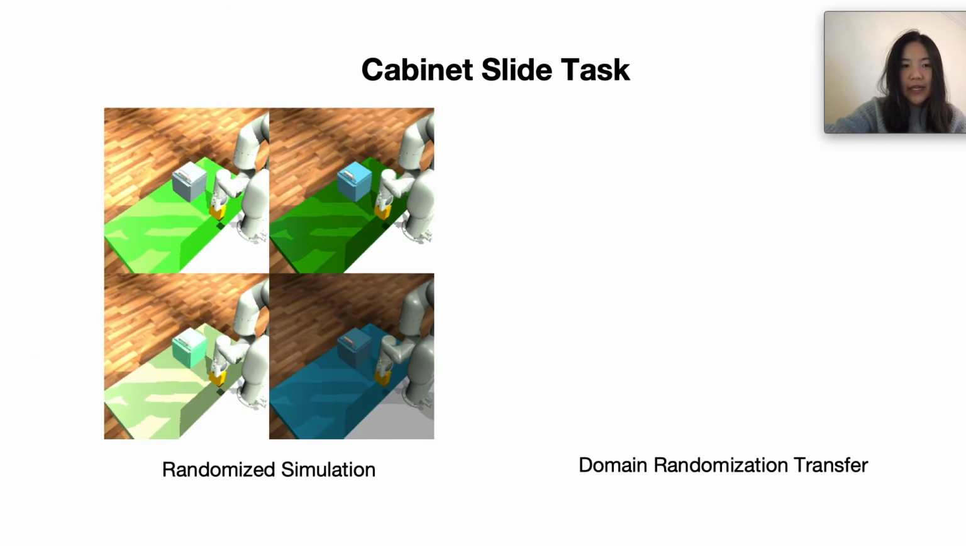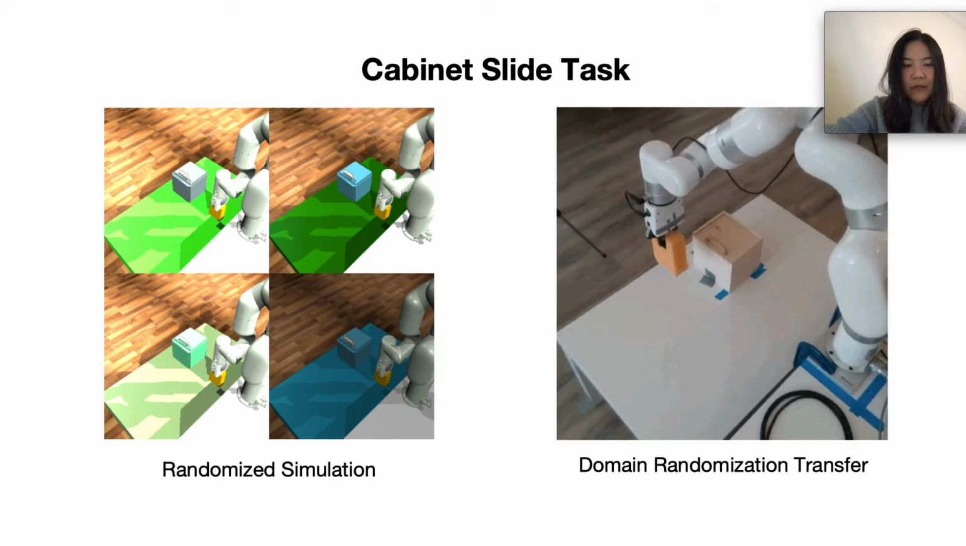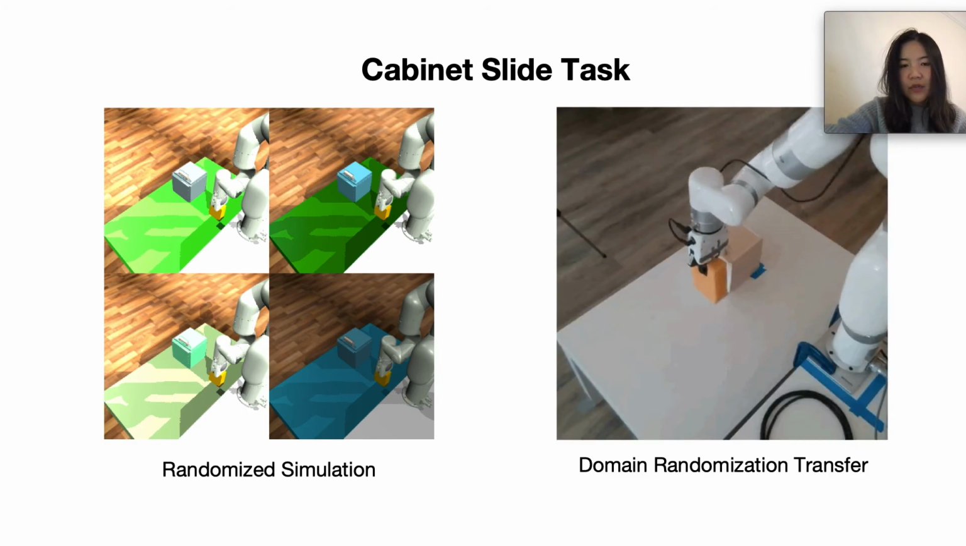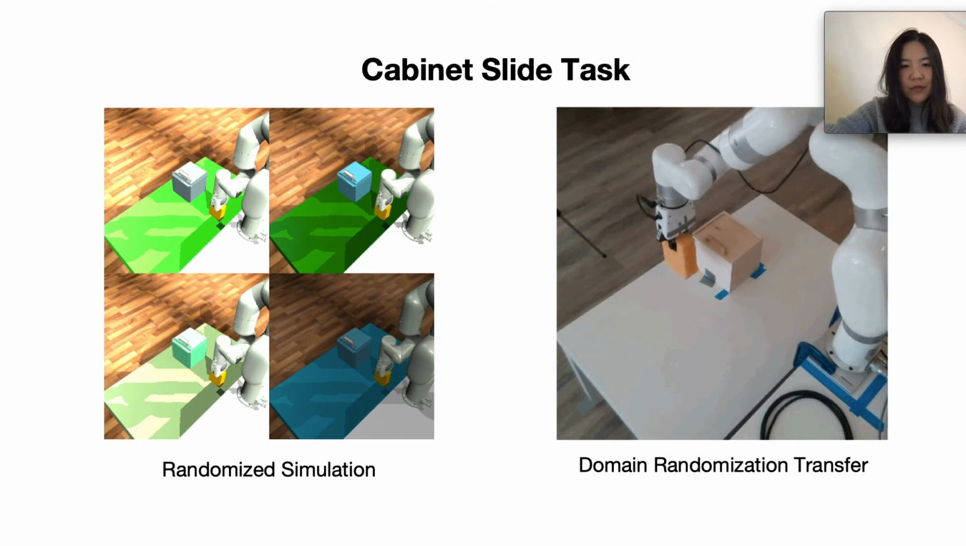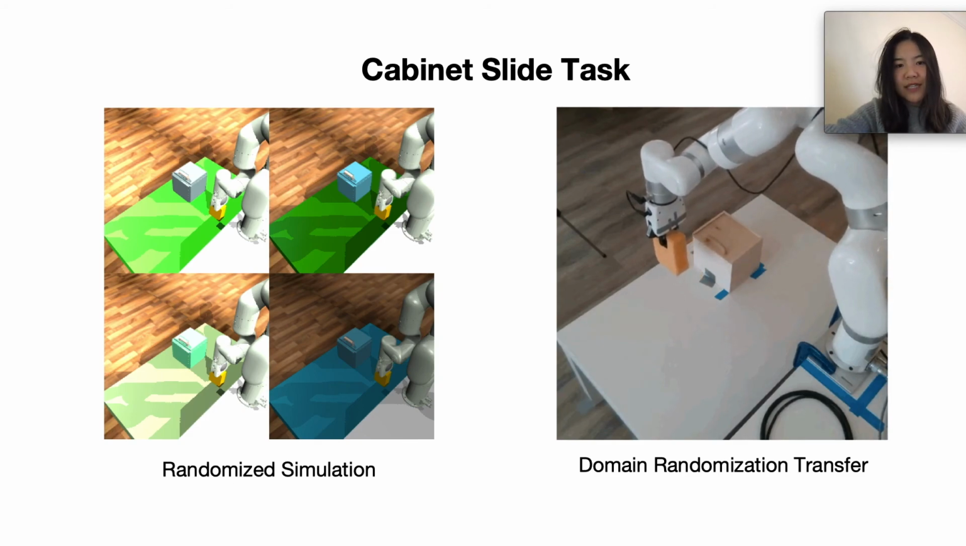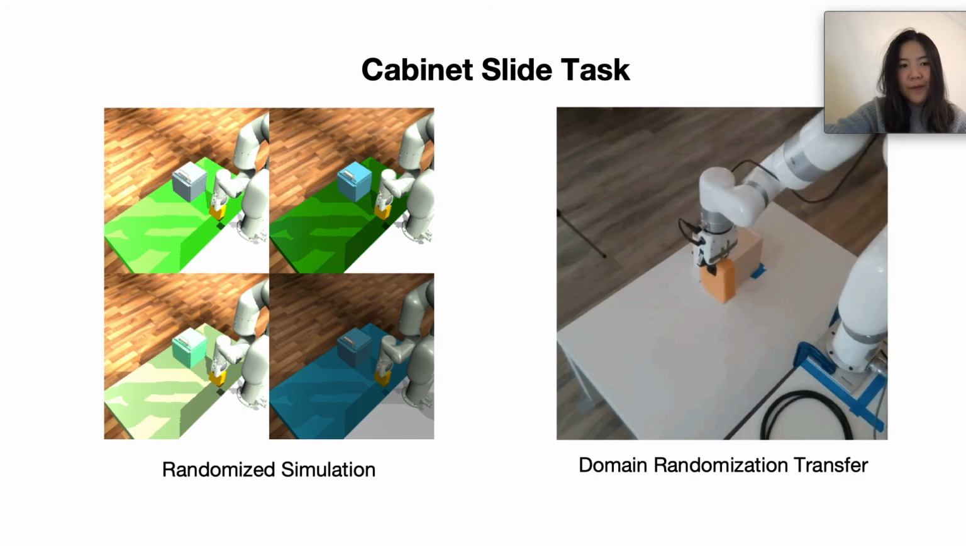The second task that we look at is this cabinet sliding task, where once again it's difficult to be able to predict what the cabinet friction and properties are just by looking at videos of it. Once again, we see with our domain randomization baseline, the robotic policy doesn't really transfer to the real world, and even though it tries to reach towards the cabinet, it doesn't open it at all.